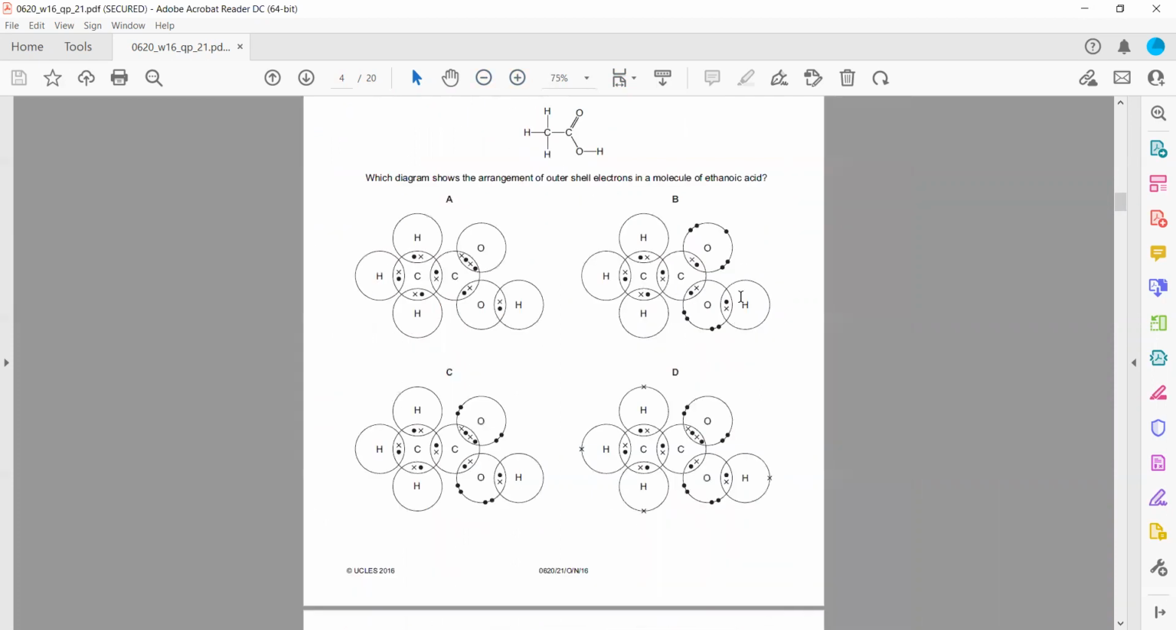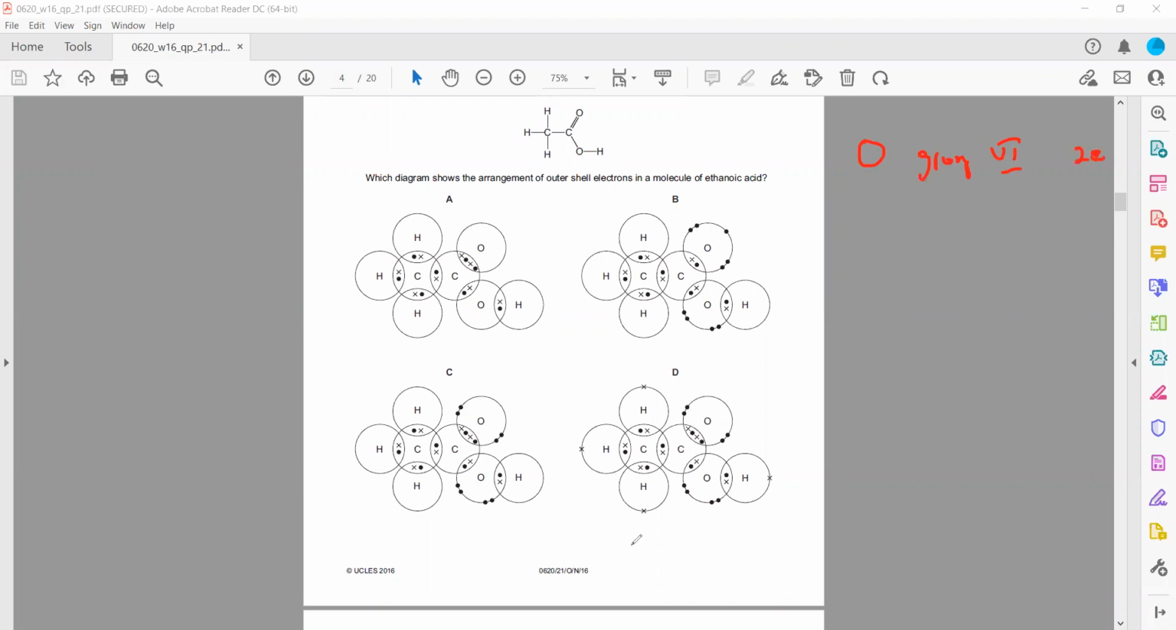Oxygen belongs to group 6. So as it belongs to group 6, it will share 2. 2 will be the shared electrons and unshared will be 4. So here, what is the mistake? They did not draw any unshared electrons on oxygen. So that's wrong.